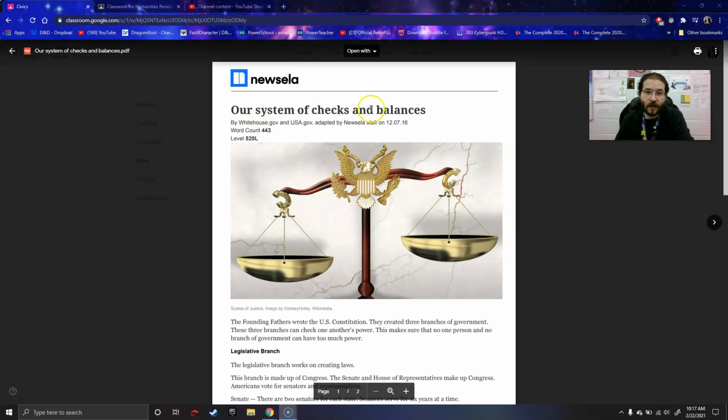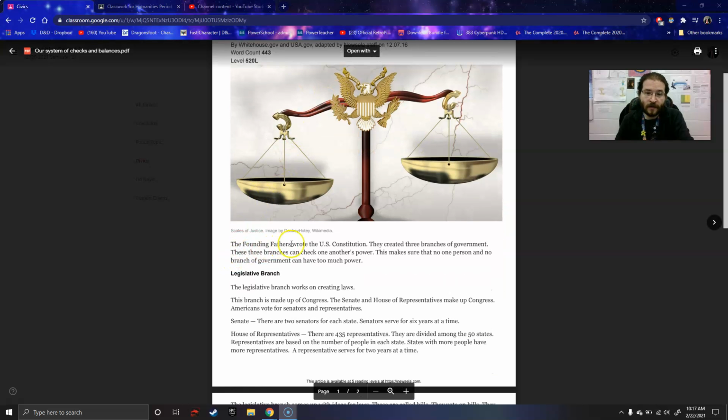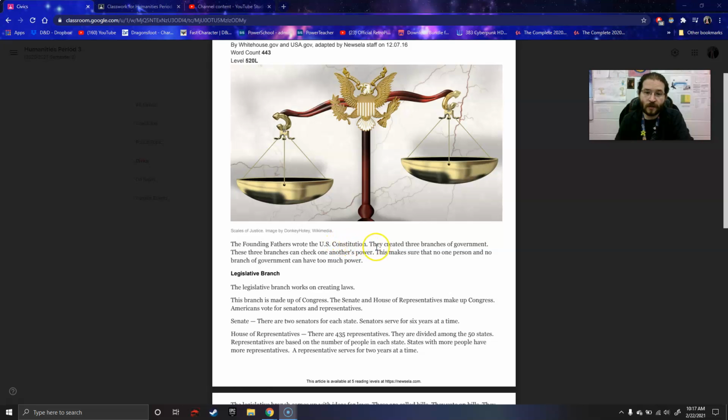Are systems of checks and balances. The Founding Fathers wrote the U.S. Constitution. They created 3 branches of government. These 3 branches can check one another's power. This makes sure that no one person and no branch of government can have too much power.